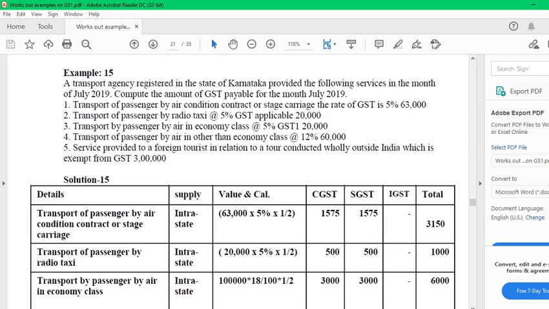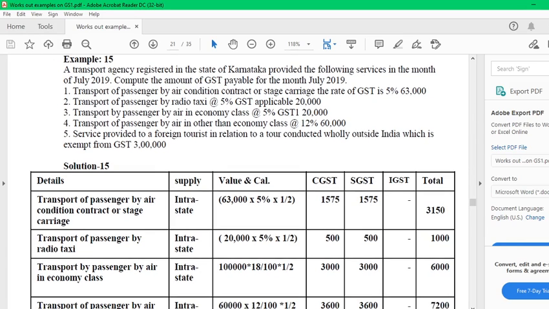Transport of passenger by air-conditioned contract carriage, the rate of GST 5%, 63,000. Transport of passenger by radio taxi, 5% GST applicable, 20,000. Transport of passenger by air in economy class, 5% GST, 1,20,000. Transport of passenger by air in other than economy class, 60,000. Service provided to a foreign tourist, GST applicable. The whole outside is 3 lakhs.